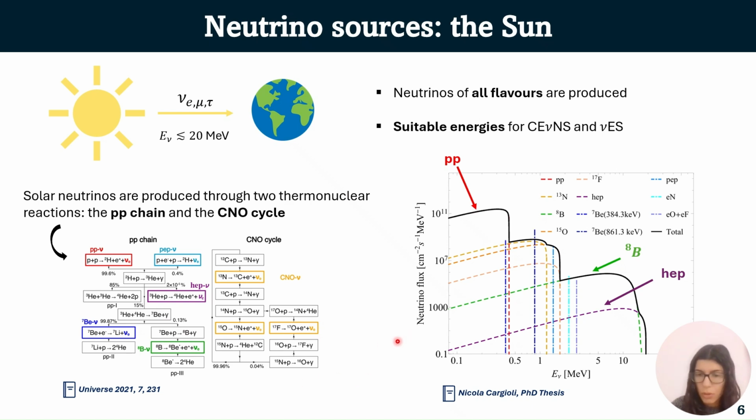So if you look at the plot here on the right, we have the black curve, which represents the total solar neutrino flux, and some colored lines, which represent the components corresponding to the colored boxes on the left of this total solar neutrino flux. For example, the main contribution for the CENNS interaction comes mainly from boron-8, but there's also an hep component of the flux which contributes to CENNS, and the pp component of the total solar neutrino flux contributes mainly to NUS.